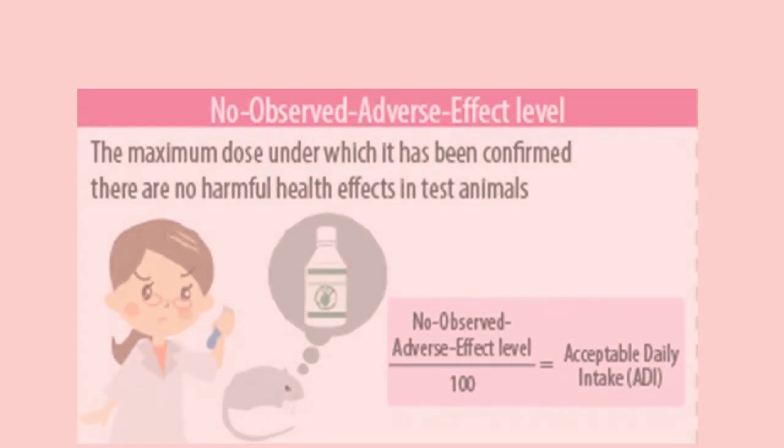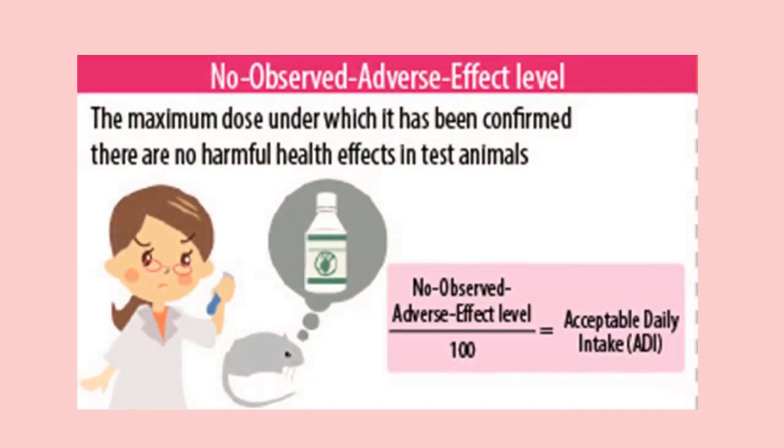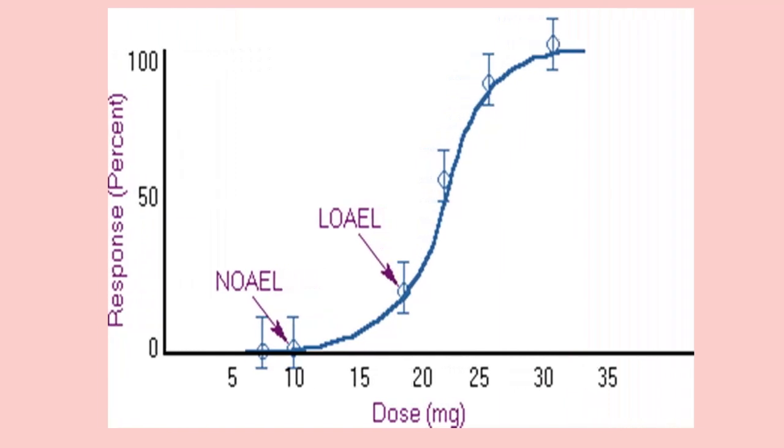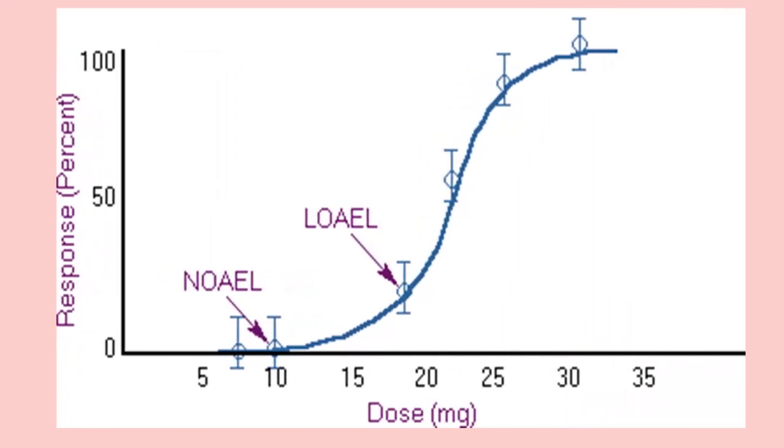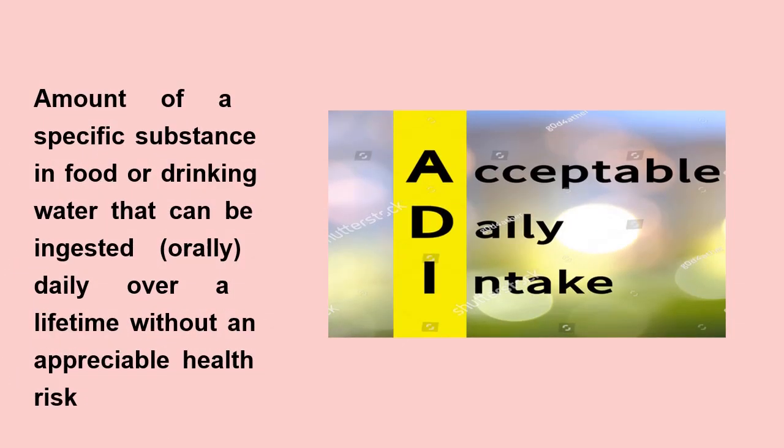Okay, now let's see about the acceptable daily intake of different food additives. Before that, some important terms we need to know are: no observed effect level, NOEL. It is the highest dose or exposure level of a substance or material that produces no noticeable or observable toxic effect on tested animals. The LOAEL is the lowest dosage level at which chronic exposure to the substance shows adverse effects on tested animals.